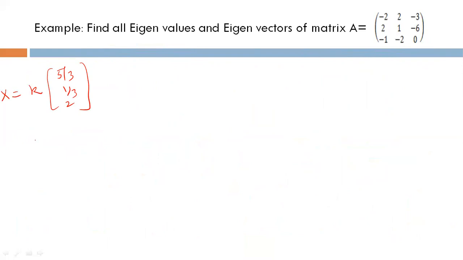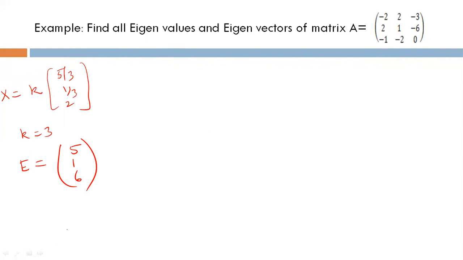Then what will be a suitable value of k? So that this vector looks good, we will put k equal to 3. Then this 3 will be cancelled out, so the vector will look like 5, 1, 6. This is a scalar multiplied into every entry.